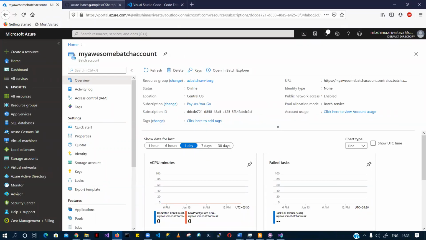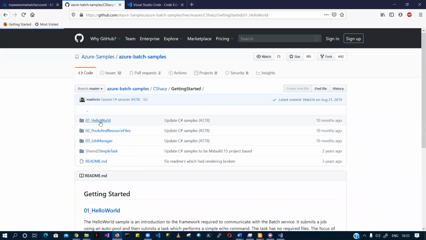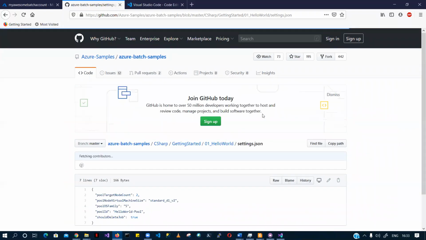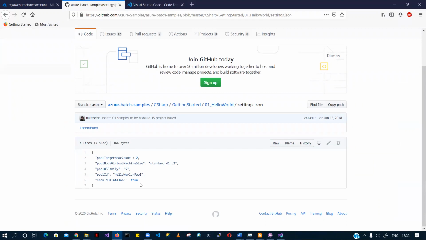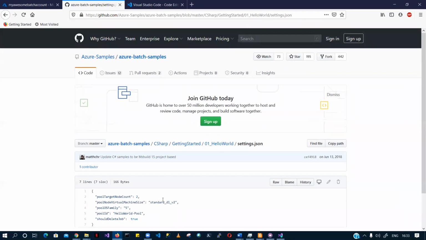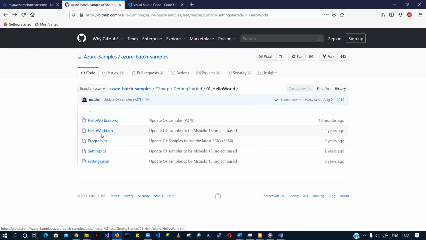Someone was asking me to show the settings.json file, so I'm quickly going to show you. This is your settings.json file. It holds what type of resource you have created. This is your storage, the resource, and the VM size. Let's say you have target node 2. This is your pool family. This pool ID is hello world pool. If you want to delete the job, this will tell you what is required to delete the job.